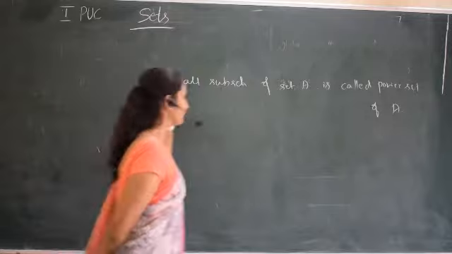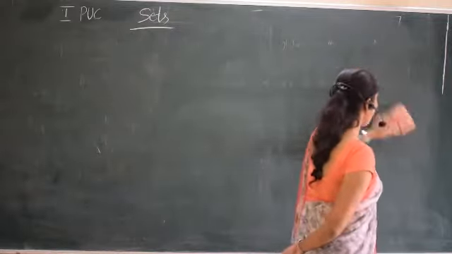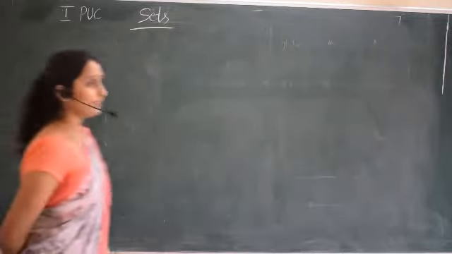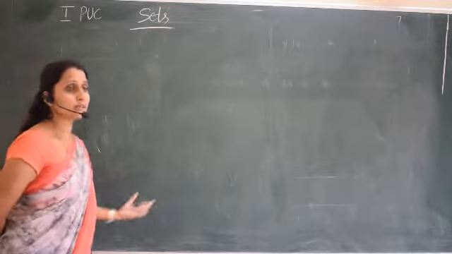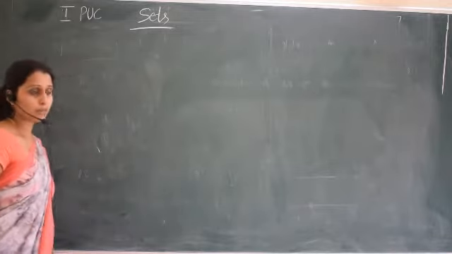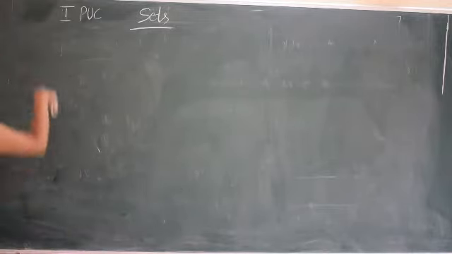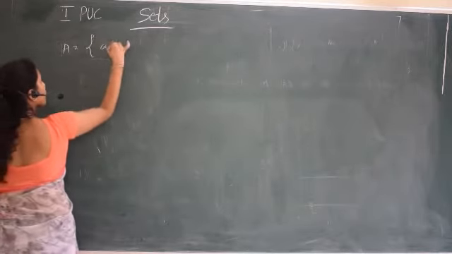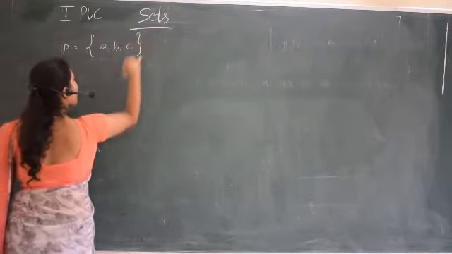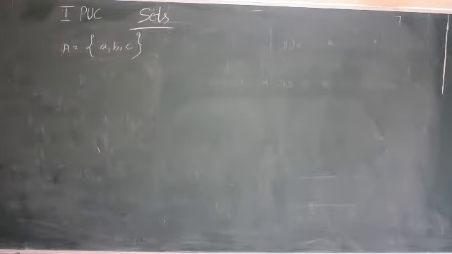How to calculate how many subsets are possible for a given set? I'll give one more example. I have given one example with 2 elements, and 4 subsets are possible for that. I will give one more example with 3 elements and I'll write the power set of this, that means all the subsets.